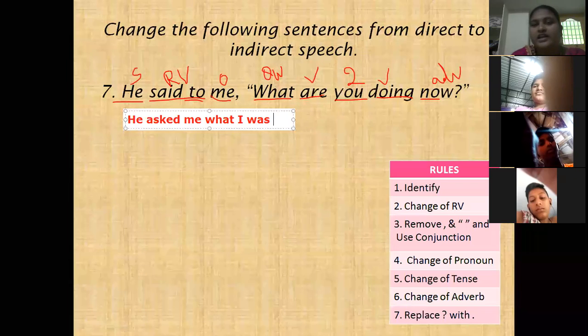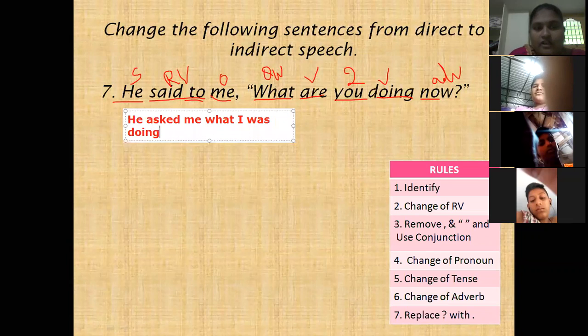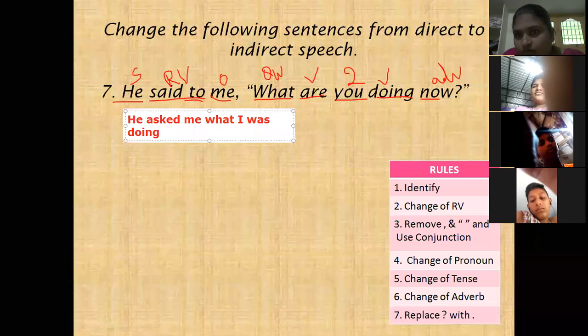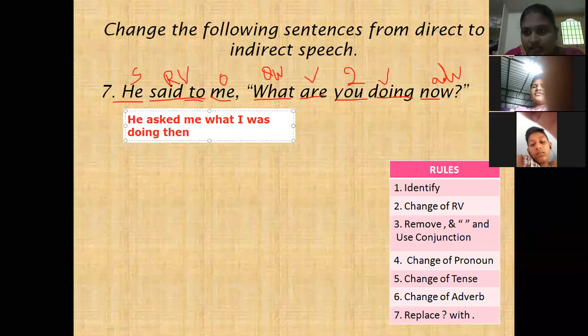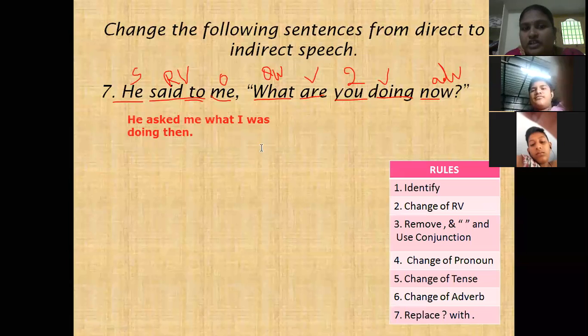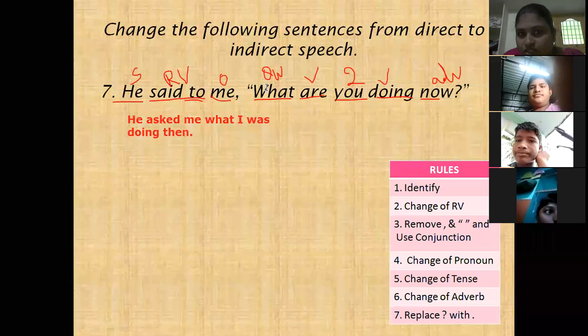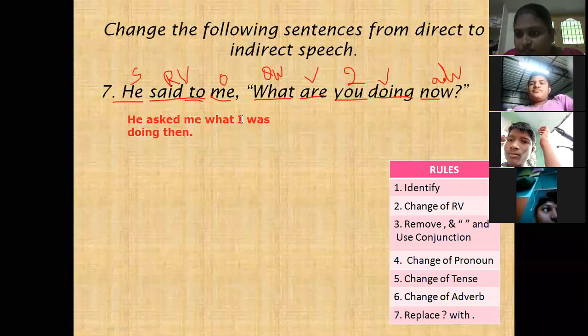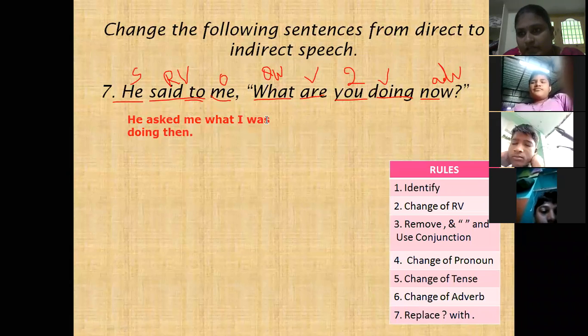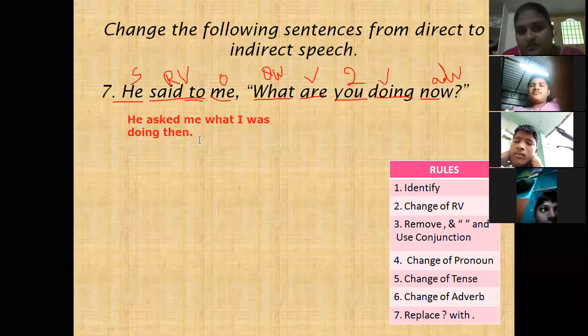Important point. Next, I was doing what I was doing now. Now changes to then. Next, after completing, instead of a question mark we have to use a full stop. So here the connector is the same question word. Next we have to write the subject. Next, the verb in the past tense remains the same.